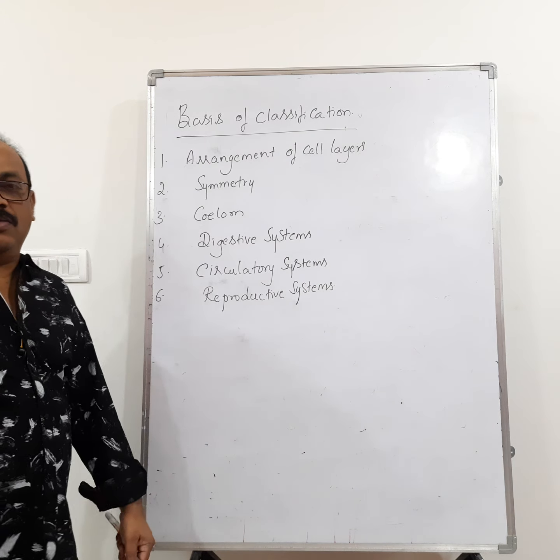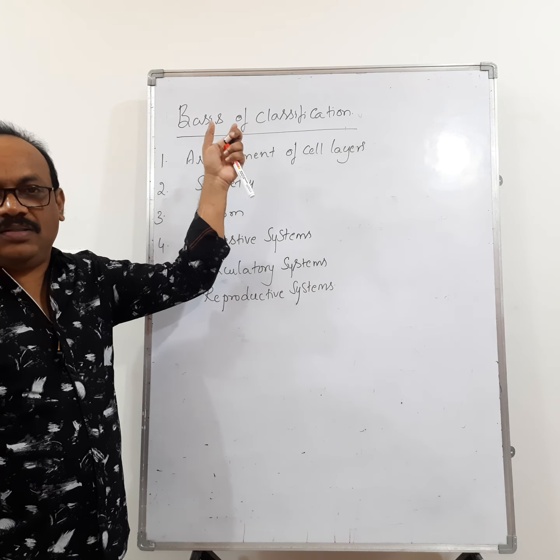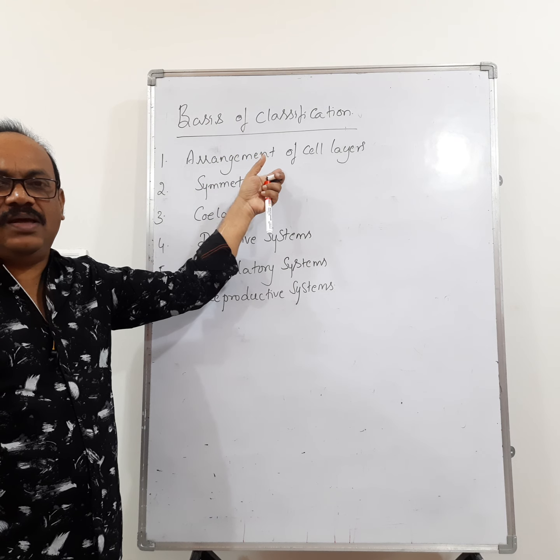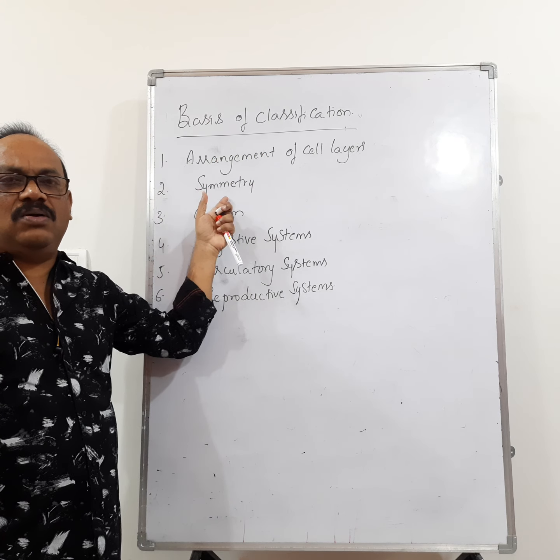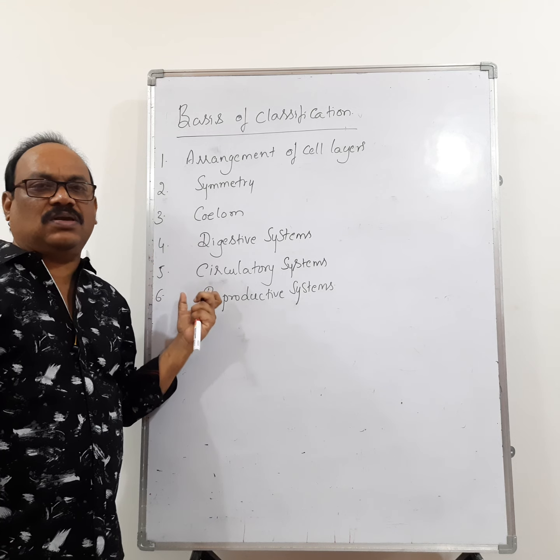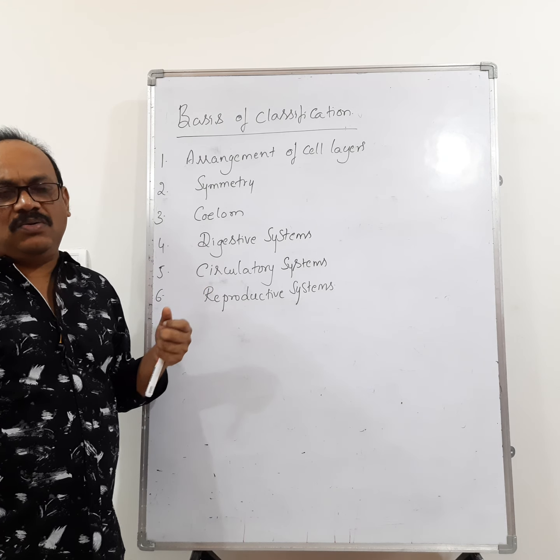Okay, so animals are classified on the basis of arrangement of cell layers, type of symmetry, type of coelom, type of digestive system, type of circulatory system, and also reproductive system.